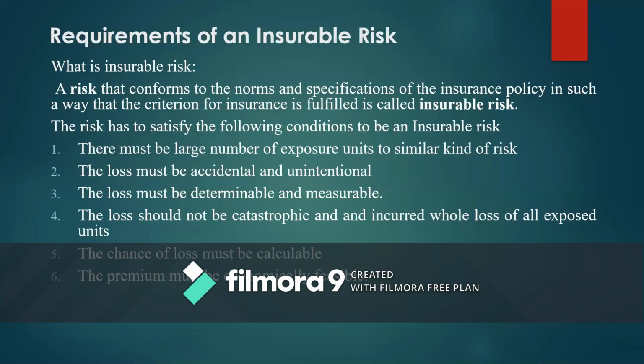That is what we call measurable. The loss should not be catastrophic, that is, 100% of the units should not get lost. In such cases, insurance risk cannot arise and payment of compensation does not arise. And the chance of the loss must be calculable. The premium must be economically feasible.